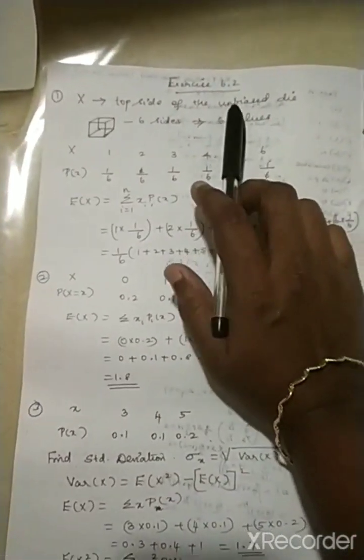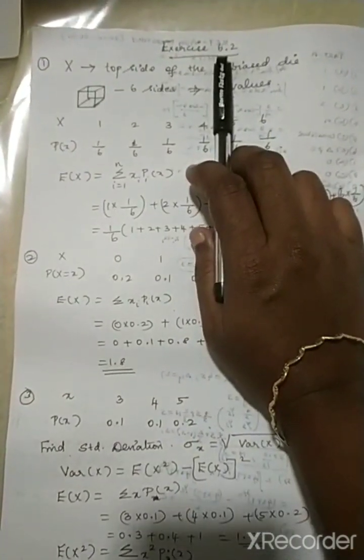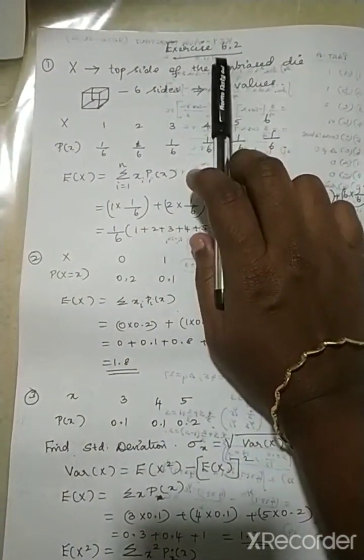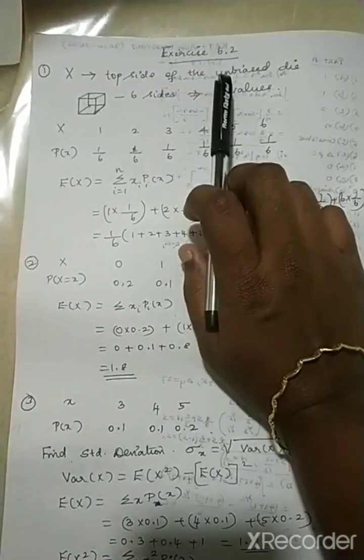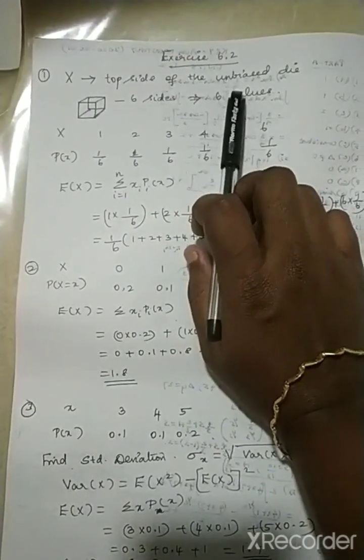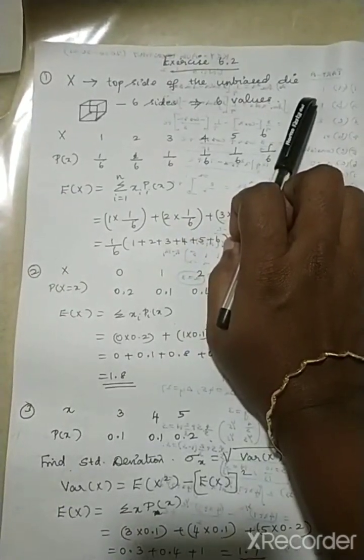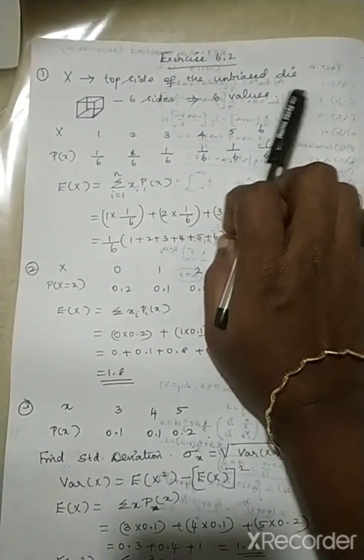Now going to our first question in exercise 6.2. They ask us to find the expected value of an unbiased die. What is a die?